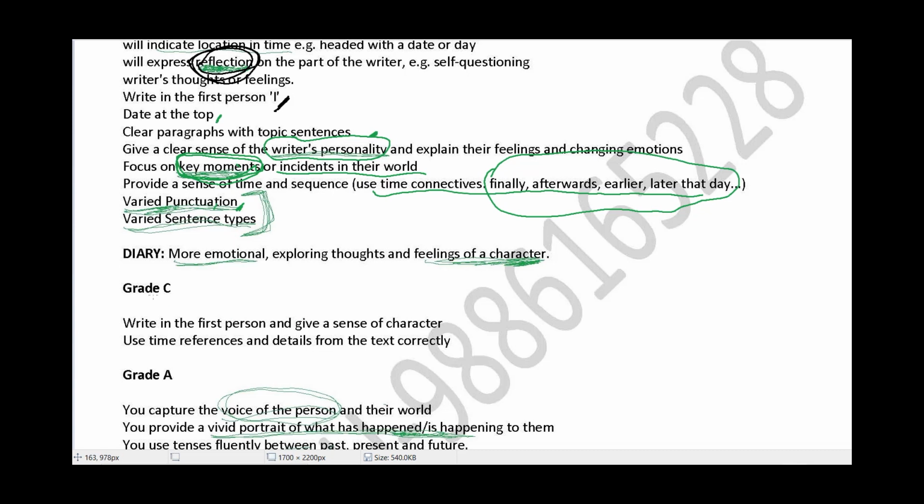Moving forward, your diary entry, all diary entries for that matter, are emotional pieces. So make sure your emotions reflect the dilemma and the problems that the character is facing on the basis of that passage. Another thing that I cannot emphasize more on: you have to express your feelings.